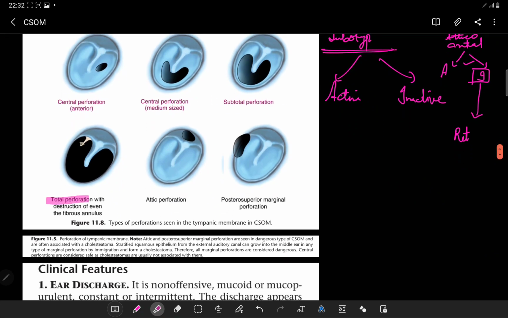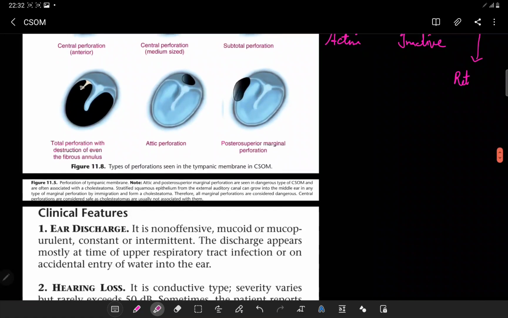Then we can have the total perforation with the destruction of the annulus. We have the attic perforation and the posterior superior marginal perforation. So it says that perforation of the tympanic membrane, attic and posterior superior marginal perforation, are seen in the dangerous type of the CSOM. This is very important. They are usually seen in the dangerous type of the CSOM and are often associated with the cholesteatoma.